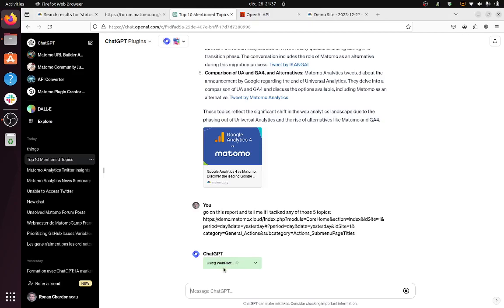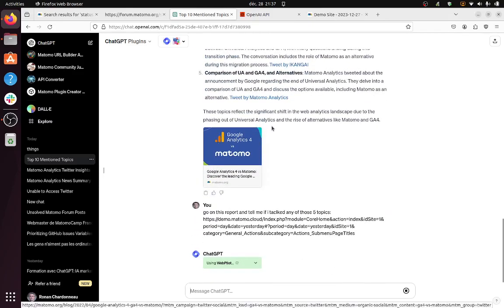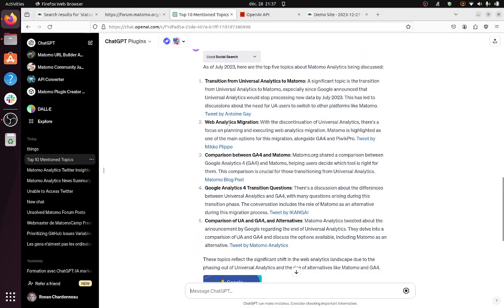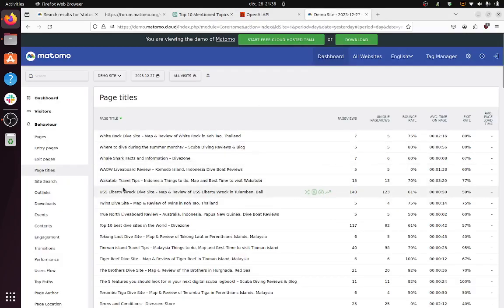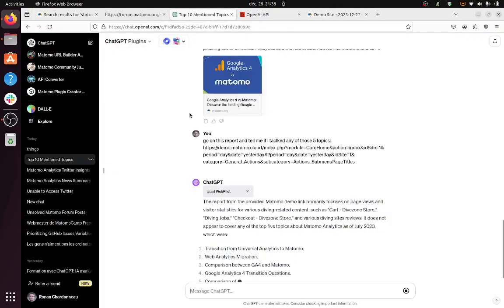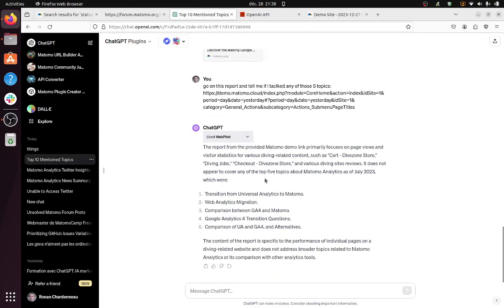So the other plugin, in order to go and fetch the URL, should be able to read what's on the page. And normally what I expect is that it will compare it to those 5 topics and say, no, it doesn't talk explicitly about any of those 5 topics. If my website over here was talking about Matomo, we would have expected to see an article about website migration from Google Analytics to Matomo and so on and so forth. It's not the case. So here, the report from the private Matomo primarily focuses on page views, and so on. It does not appear to cover any of those 5 topics.